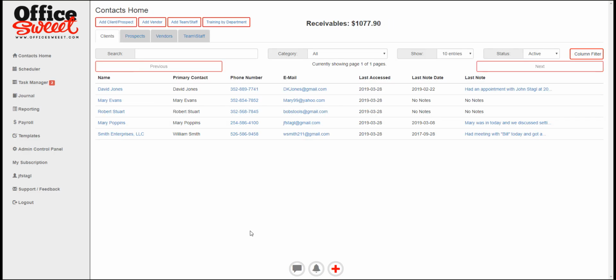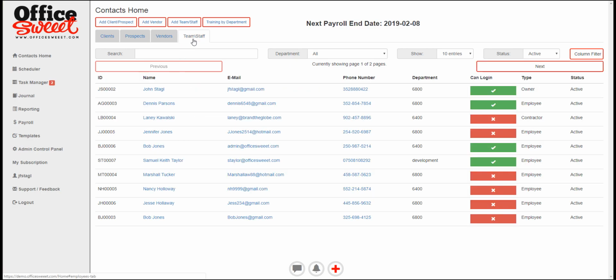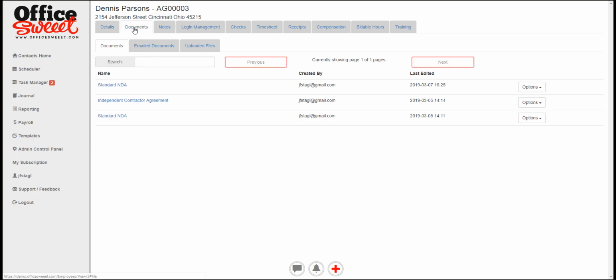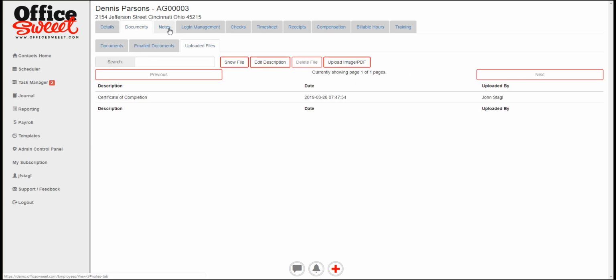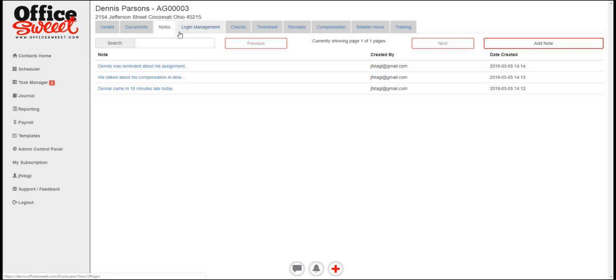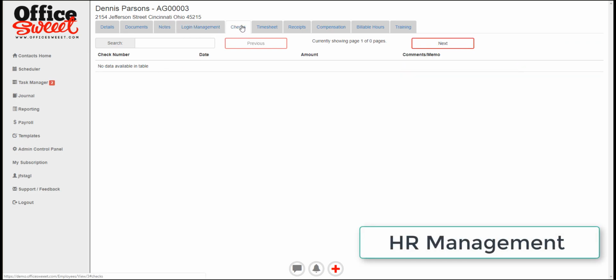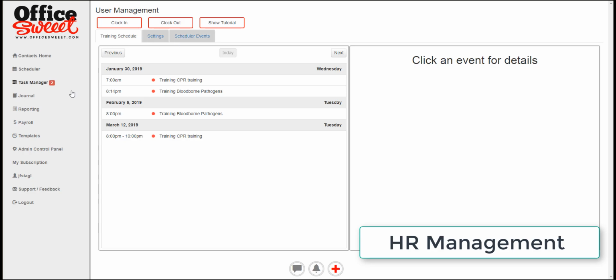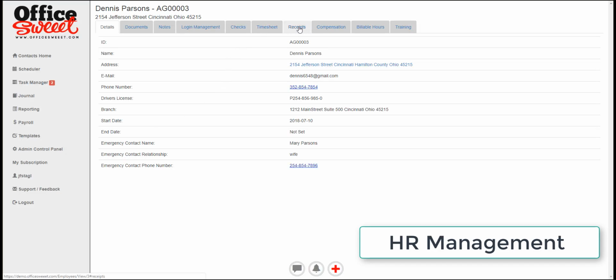Okay, last but not least, we would like to talk a little bit about the relationship that's probably the most important one of all of them, aside from your family, which is your team or your staff. So let's take a quick look at that, and we'll open this one up here. We can see we have some of the basic information right up front here. We have room for any particular documents, email documents, or uploaded files, any notes that we did. We'll come back to login management in a minute. We have any checks you paid to them, and a timesheet, as you can easily clock in and clock out. So it keeps track of that.